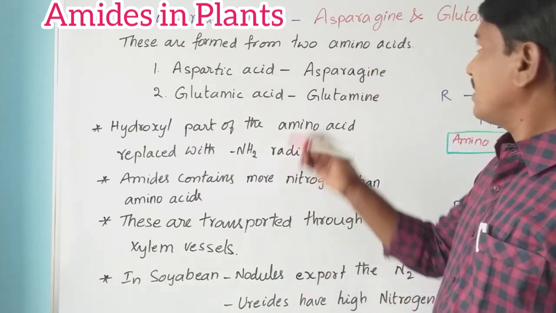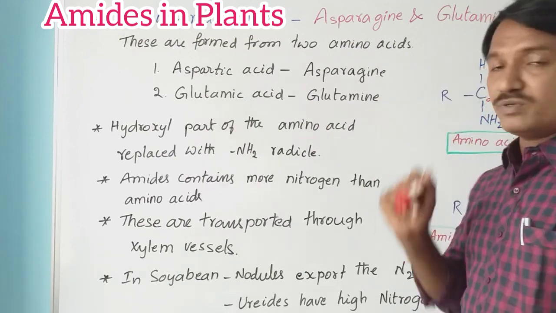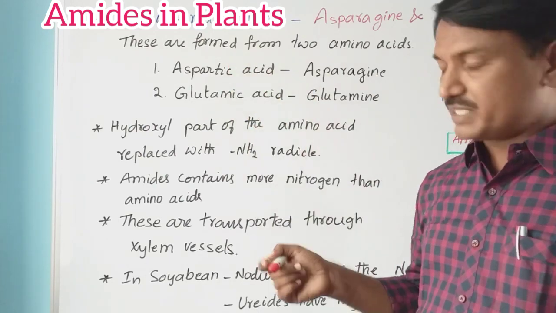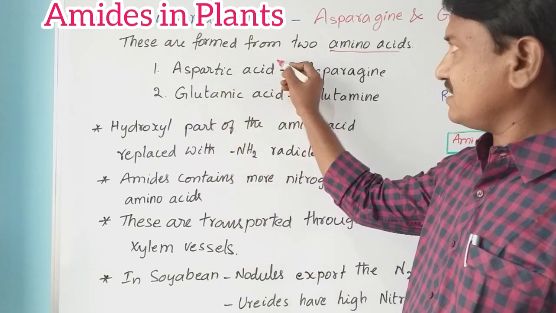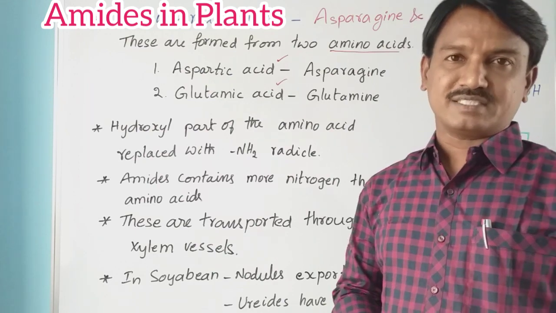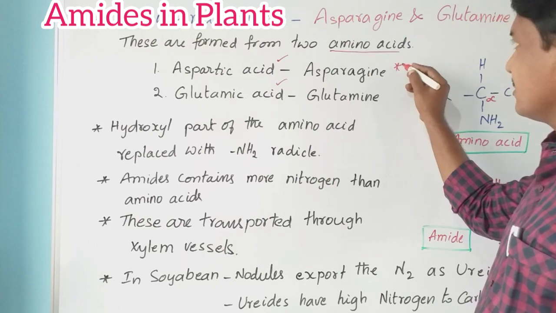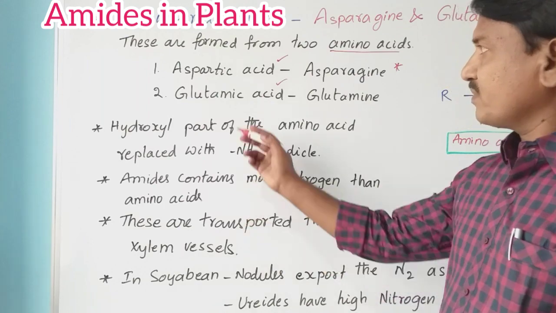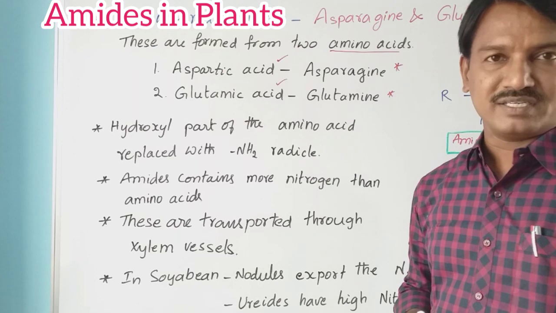Those are asparagine and glutamine. These two important amides are formed from two amino acids: one is aspartic acid and the other is glutamic acid. From aspartic acid, the amide asparagine is formed, and from glutamic acid, glutamine, another amide, is formed.